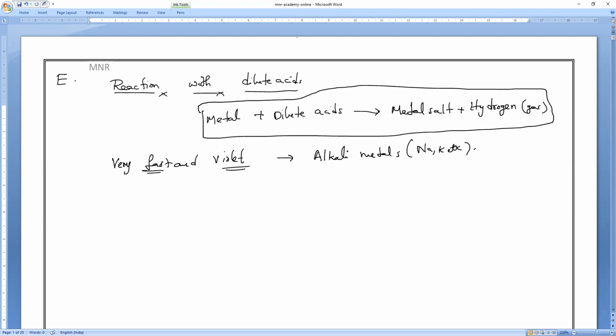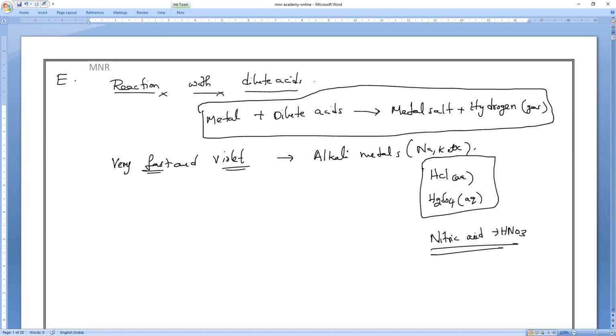All these metals we will react with two famous acids: one is hydrochloric acid and another is sulfuric acid. But there is one more mineral acid we all know: nitric acid, HNO3. With HNO3, most metals won't produce hydrogen gas.